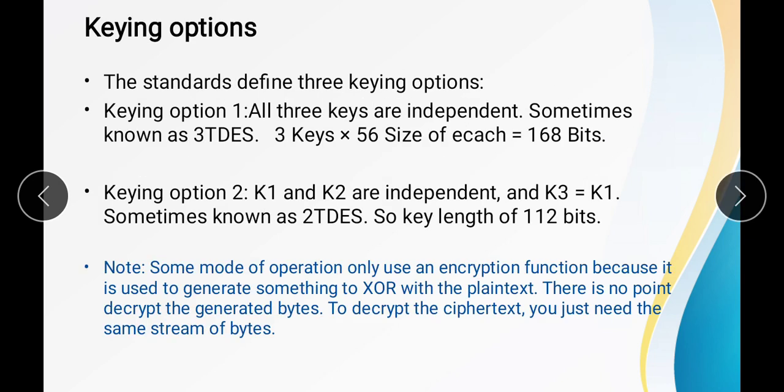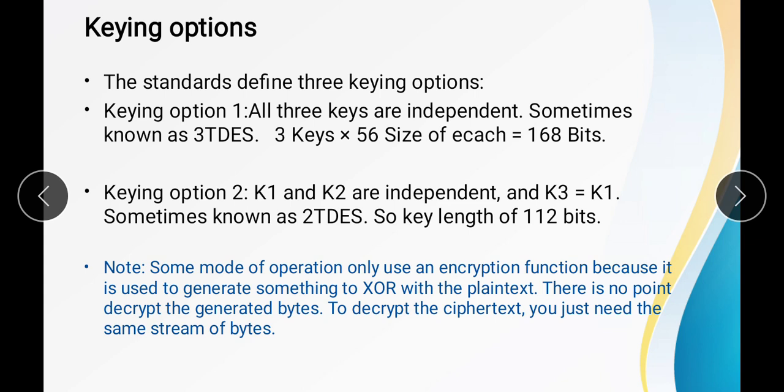Now the keying option. So what is the keying option? As we know, we can use the triple DES in 3 ways, on the basis of the keying option. The first keying option is that we can use 3 keys, and each key will be of 56 bits.